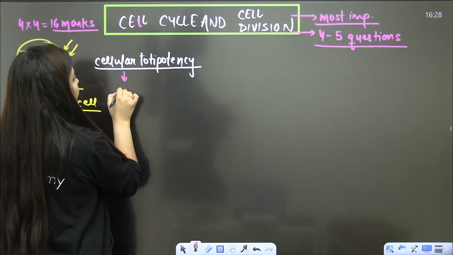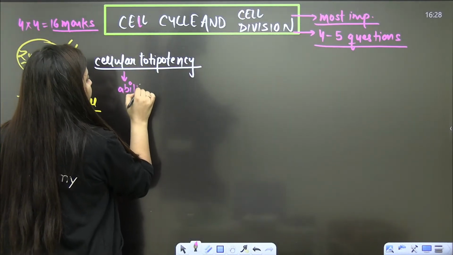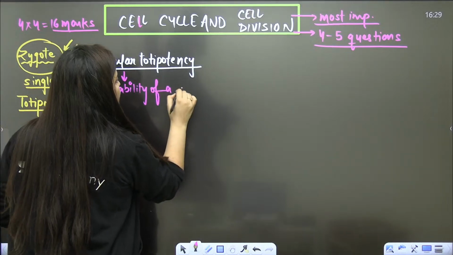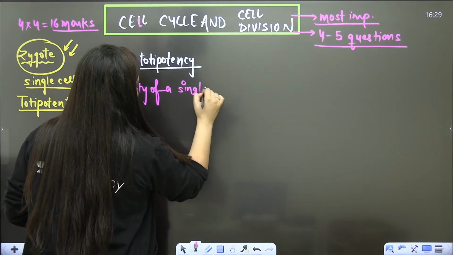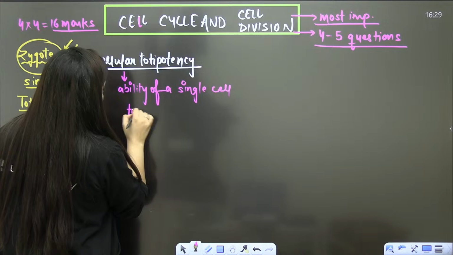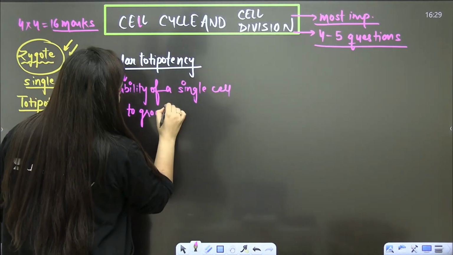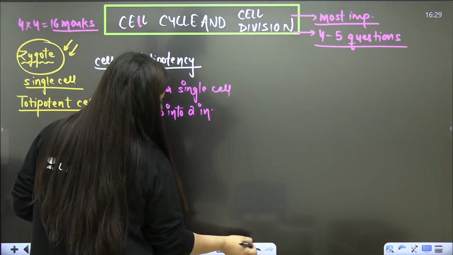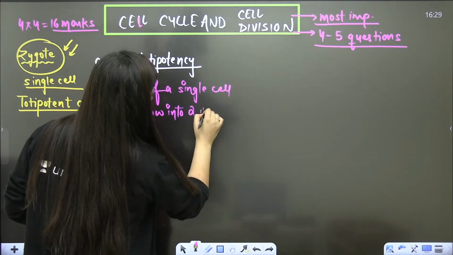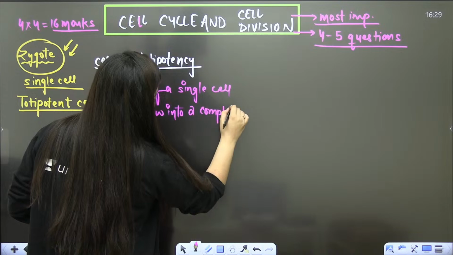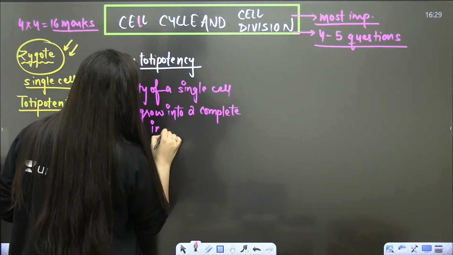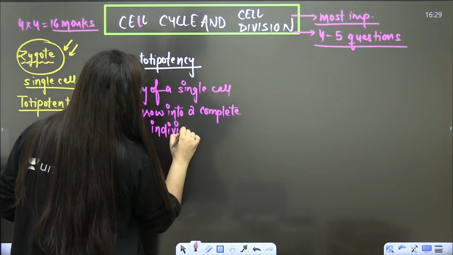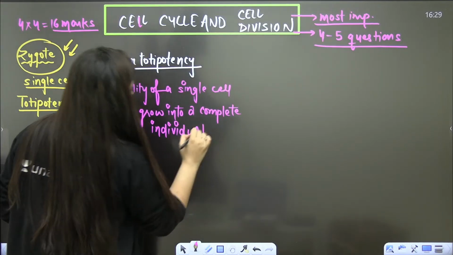It is the ability of a single cell to grow into a complete individual.